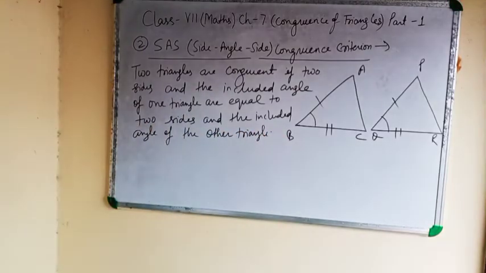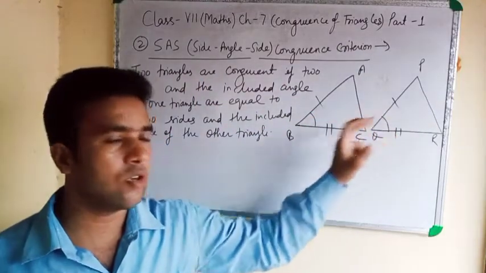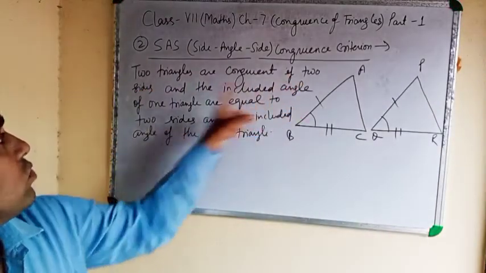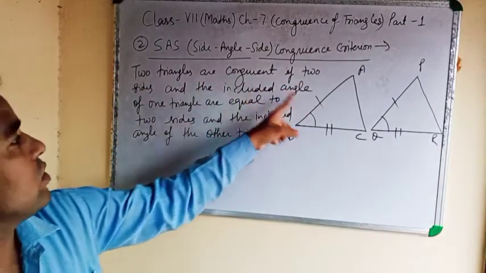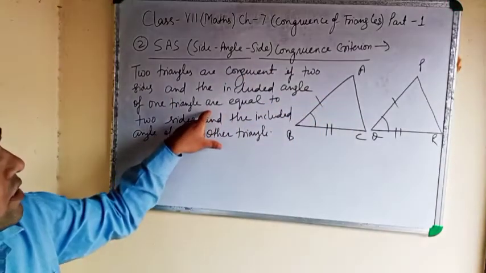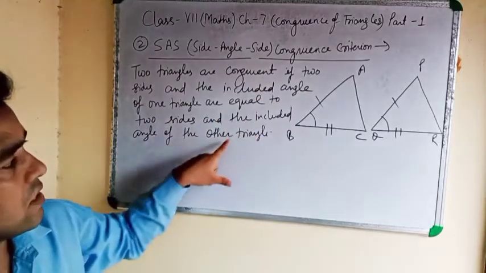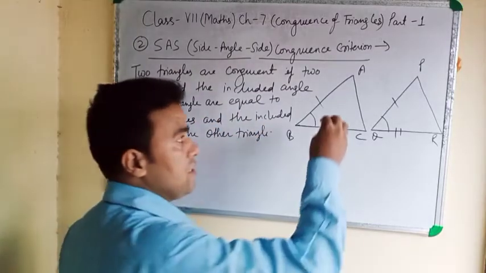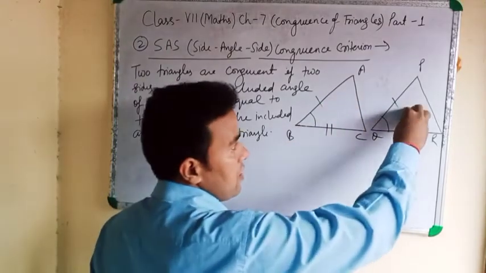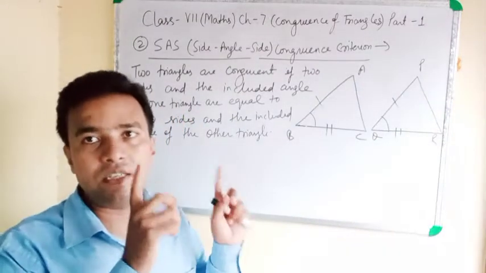Clear? Means both triangles are congruent. How? If two sides and the included angle of the first triangle are equal to two sides and the included angle of the other triangle, that is a congruence.